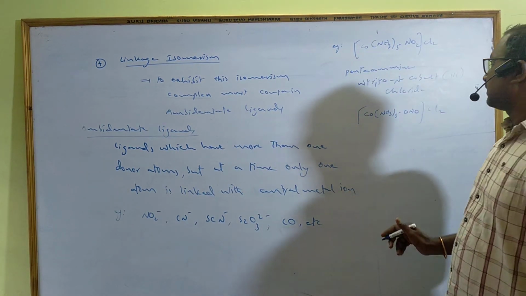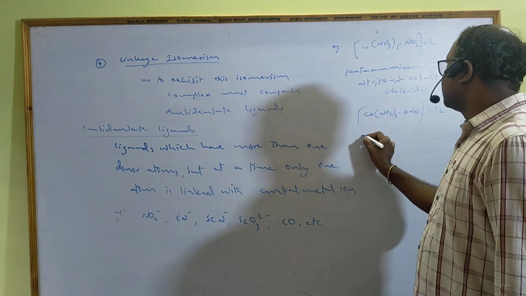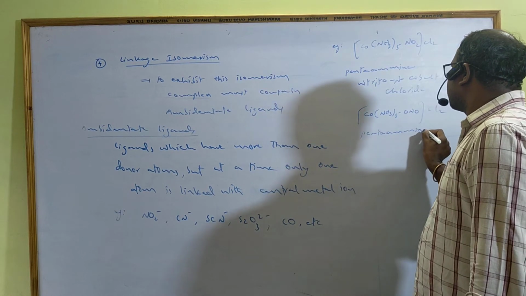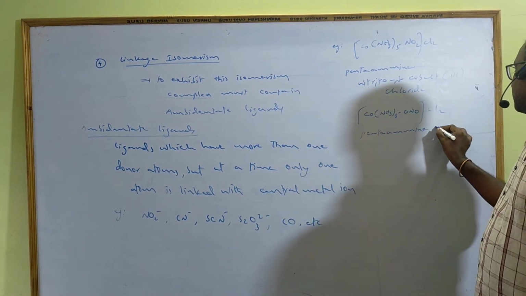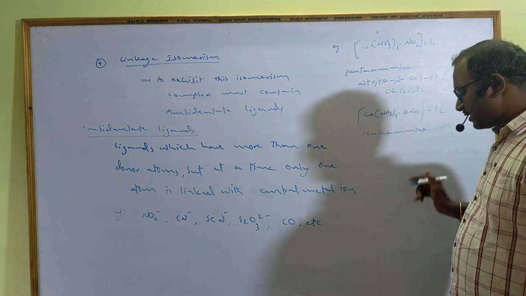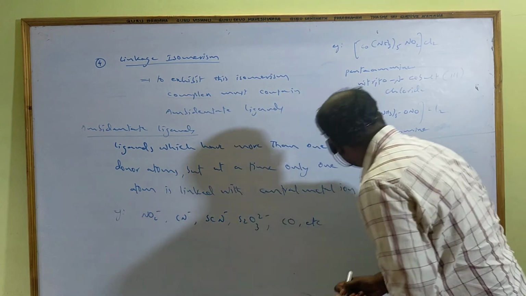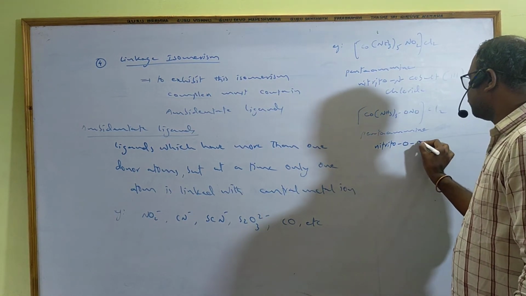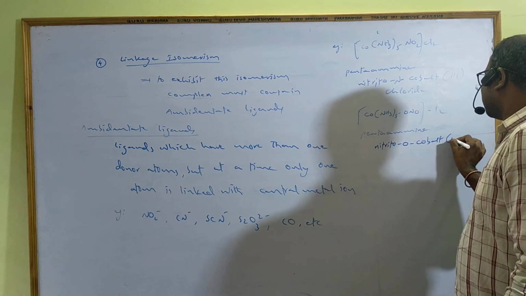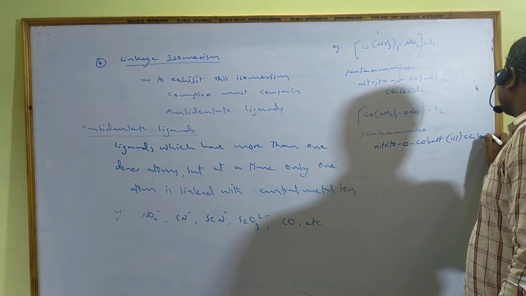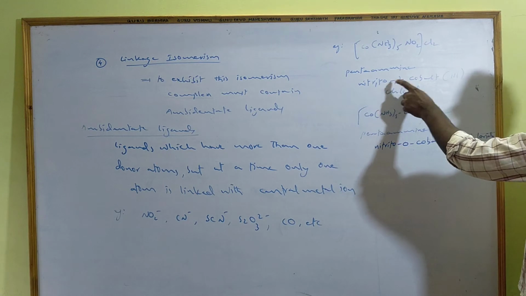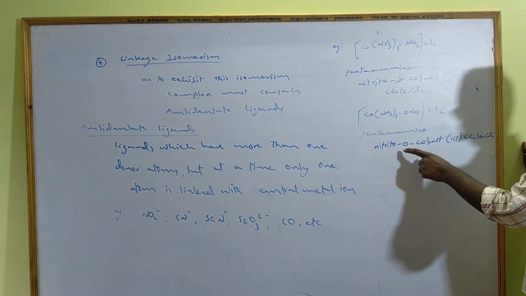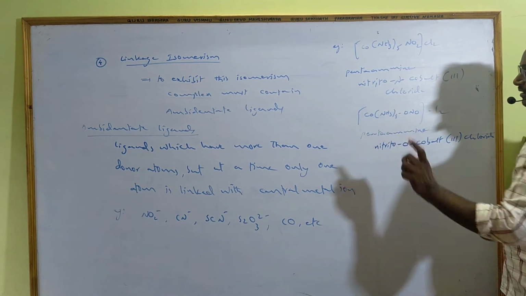The names are pentaamminenitrito-N cobalt(III) chloride, because nitrogen donates, and pentaamminenitrito-O cobalt(III) chloride, because oxygen donates.